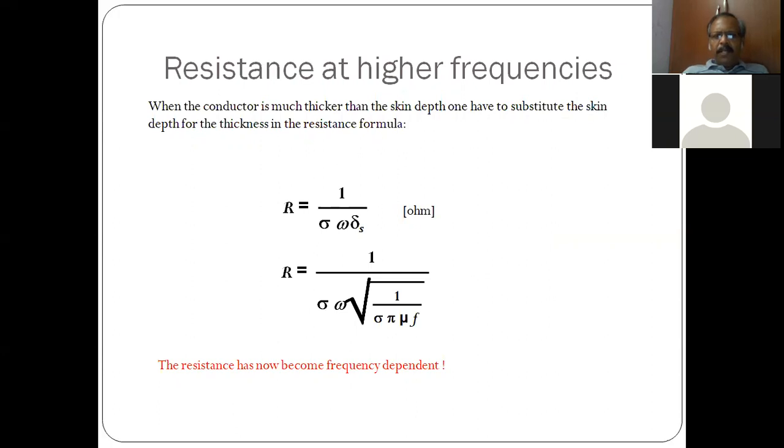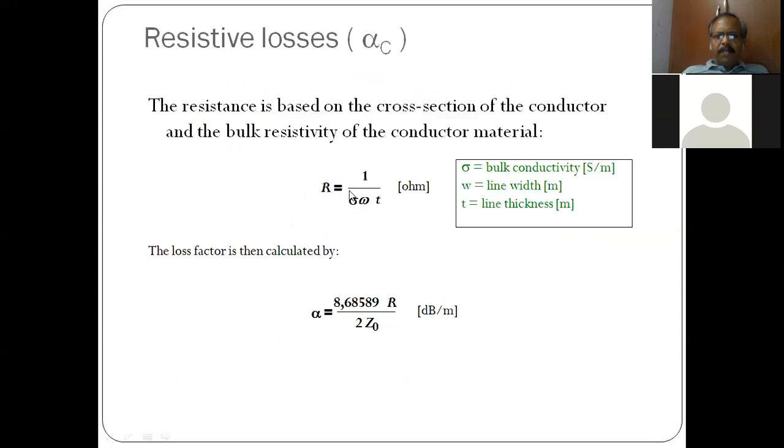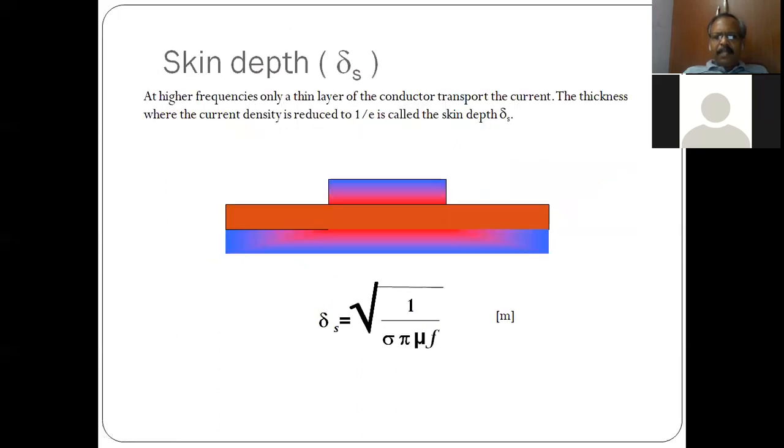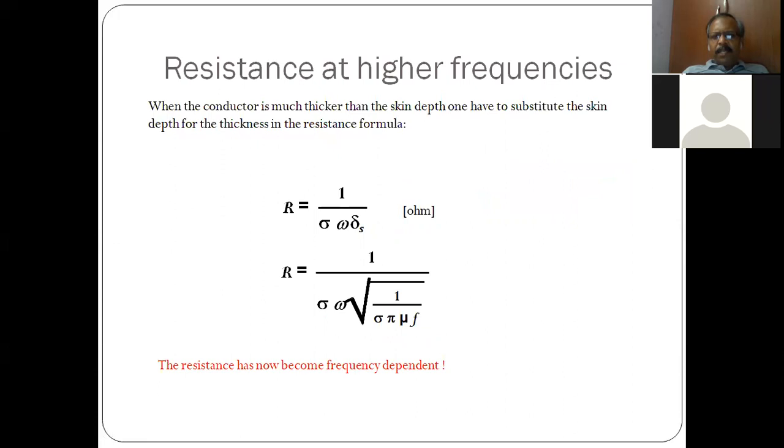We all know that resistance is given by, if you see the previous one, 1 by sigma omega into T. This is the line thickness. But at higher frequency, due to skin effect, this line thickness becomes delta S, or what you call skin depth. But skin depth itself is inversely proportional to frequency. So now you see the resistance becomes frequency dependent. This is very, very important.